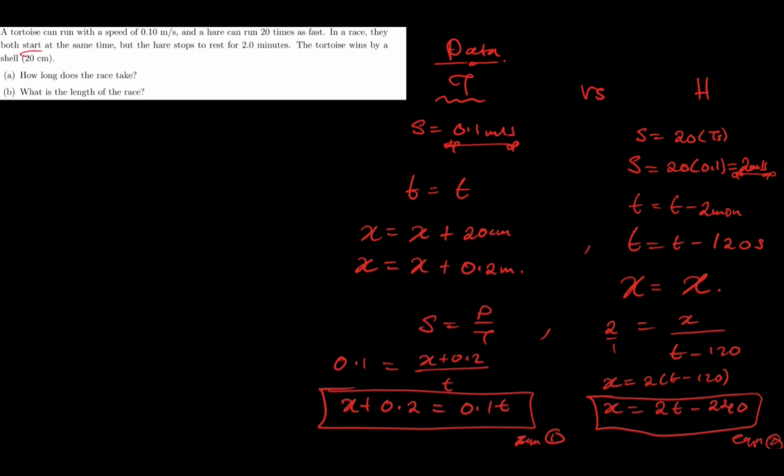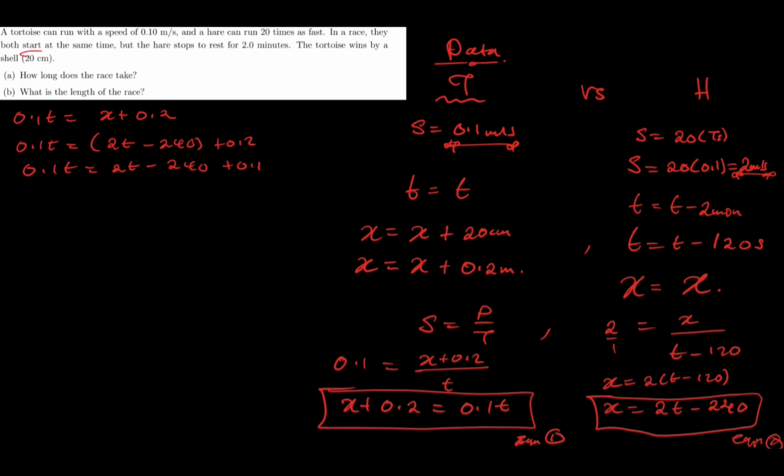So in equation 1, I have 0.1t being equal to x plus 0.2. So what I can do is say, okay, 0.1t is equal to x, which is 2t minus 240 from equation 2, plus 0.2.